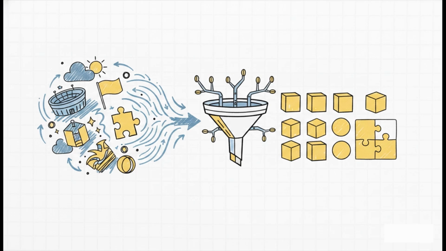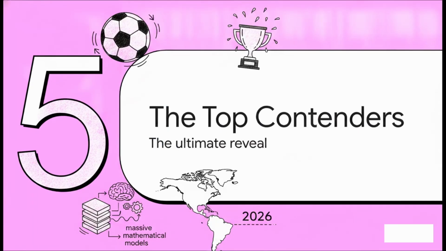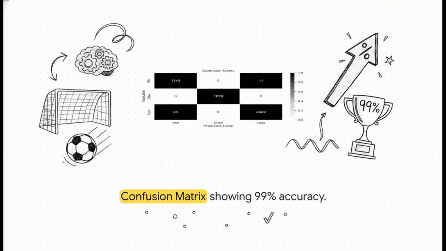All right, the moment of truth. Section 5, the top contenders. Okay, we've seen the human drama, the massive data sets, and the math. But before we reveal the ultimate predicted winner, you kind of need to see why you should even trust the machine in the first place. This confusion matrix, generated during the testing phase, totally proves it.